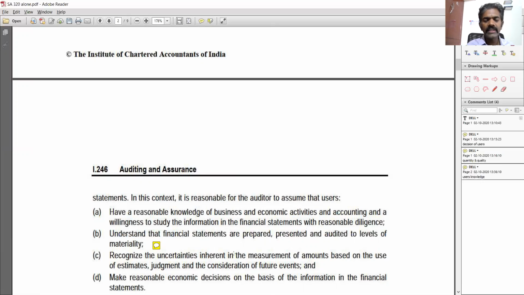Recognize the uncertainties inherent in the measurement of amounts based on the use of estimates, judgments, and the consideration of future events. Make reasonable economic decisions on the basis of information in the financial statements. So the users are going to make reasonable decisions based on the financial statements. And what is the third point? It recognizes the uncertainties in measurement of amounts, which is based on estimates and judgment. They should understand that materiality would be based on certain judgments and estimates, and it may be accurate, it may not be accurate. So there are a lot of uncertainties involved in that.